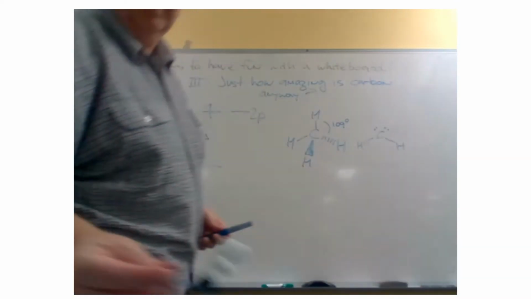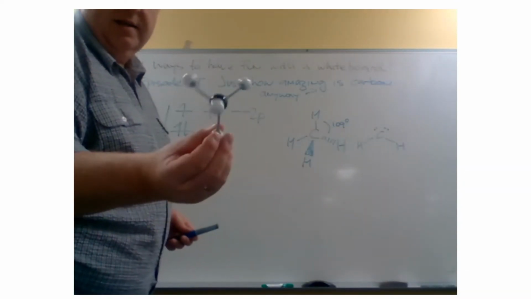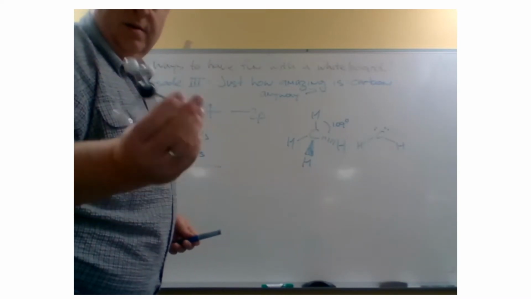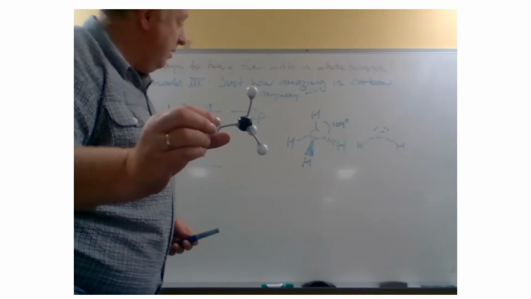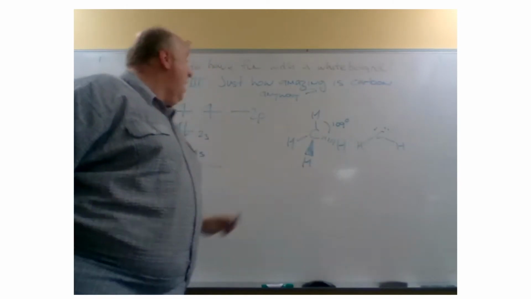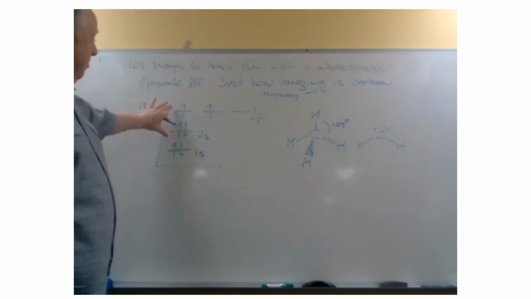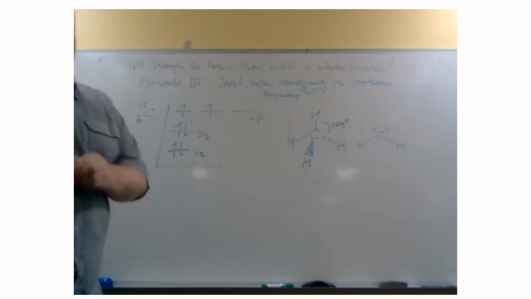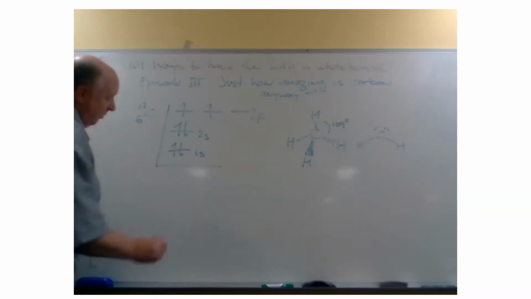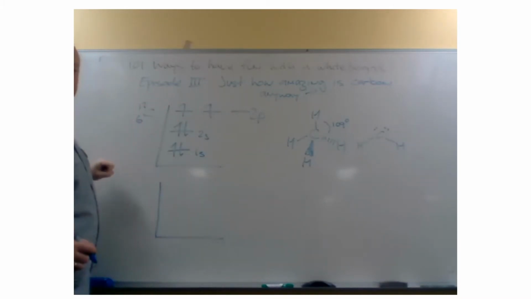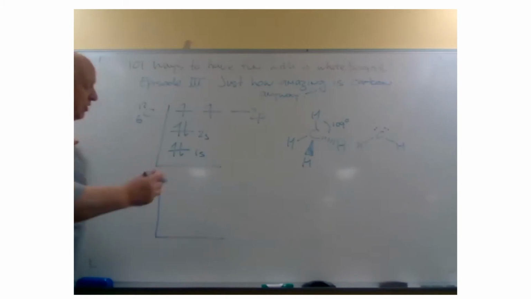Now, we're familiar with looking at a model of methane like this. It's symmetrical from every direction, and indeed we find that to be the structure of methane. So we know that the electrons in all of these bonds have to have the same energy, and we're not going to achieve that by simply overlapping these by themselves. So it was theorised that perhaps we can hybridise these orbitals, or make a combination of them.